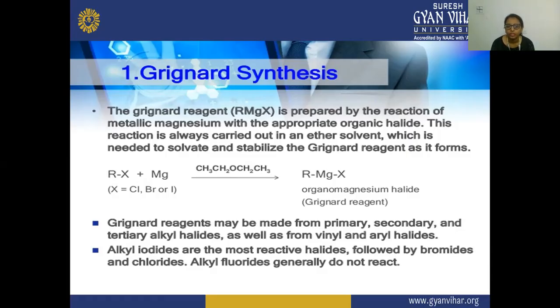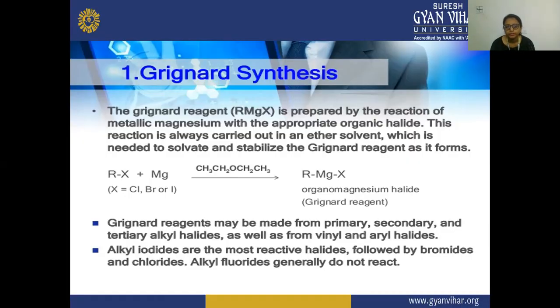Here you have seen the Grignard reagent, which is RMgX. It is prepared by the reaction of metallic magnesium with the organic halide, which is RX.